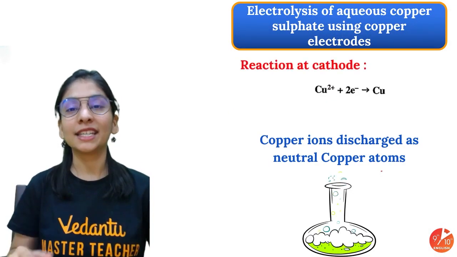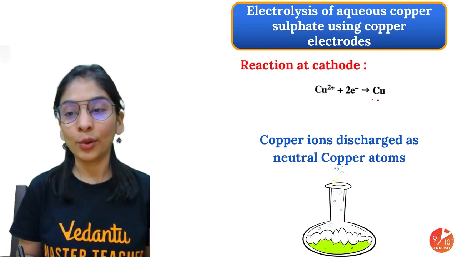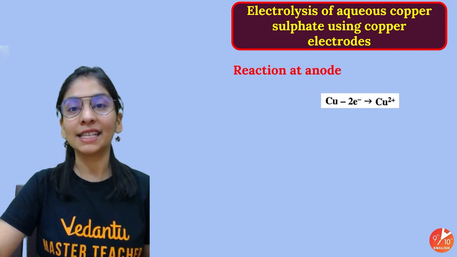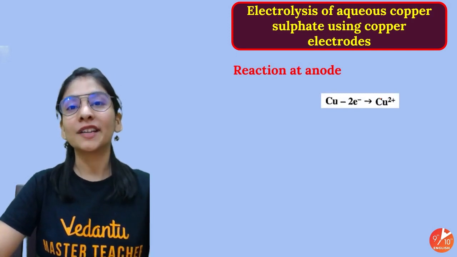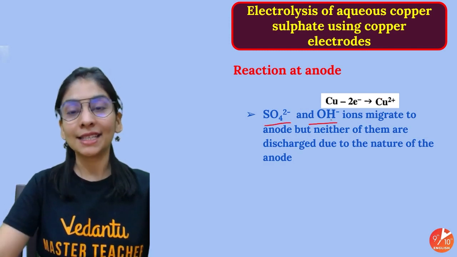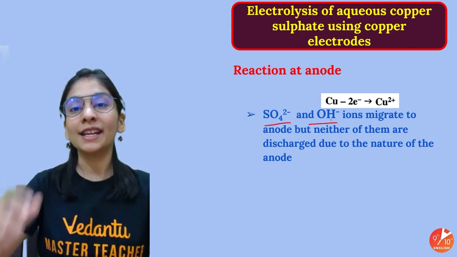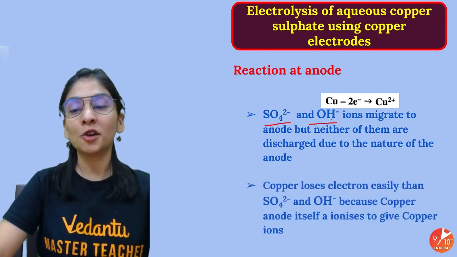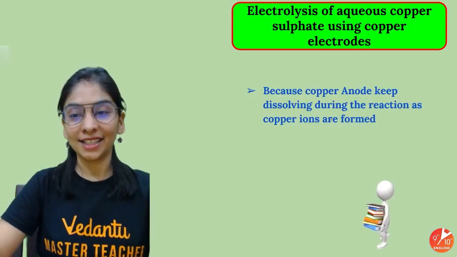So what is happening at cathode? Your copper ions are going and giving you copper metal, which starts depositing. At anode, what is happening? Your copper is losing electrons to give you copper ions, and as I told, sulfate and OH ions have lesser tendency to migrate as compared to copper losing its electron. All of them wanted to lose electrons, but copper will win the battle.